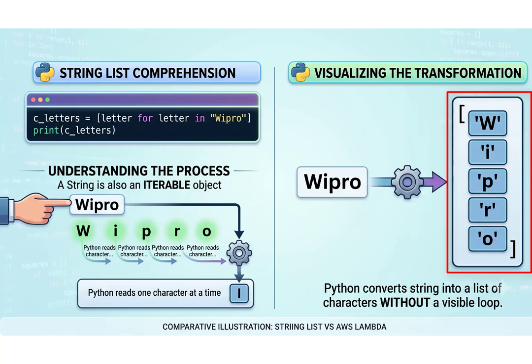So let us stop here for a quick recap. Today we learned what list comprehension is and why Python programmers prefer it. We compared a for loop with a list comprehension solution, and observed that both produce the same output, but list comprehension requires fewer lines of code. We also learned that list comprehension works not only with numbers but also with strings because strings are iterable objects. Finally, we converted the word Wipro into a list of individual characters using a single line of Python code.